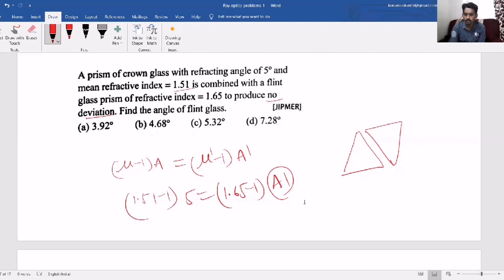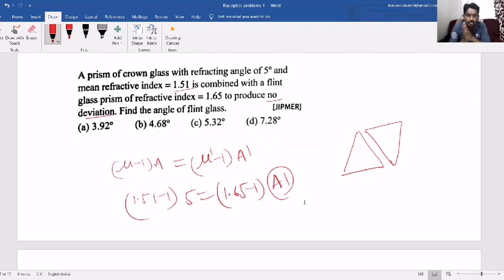So this way, questions can be asked based on reflection at a plane surface, reflection at a spherical surface, based on concave mirror or convex mirror, based on apparent and real distances, based on refraction through a prism, based on the refractive index of a prism, based on dispersion through a prism.